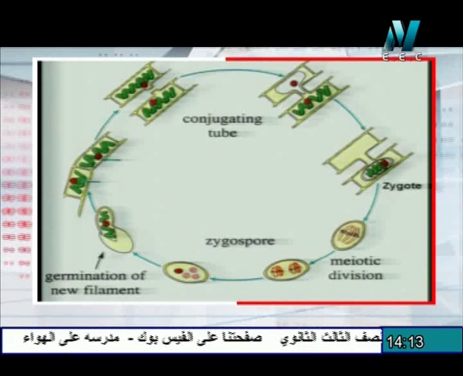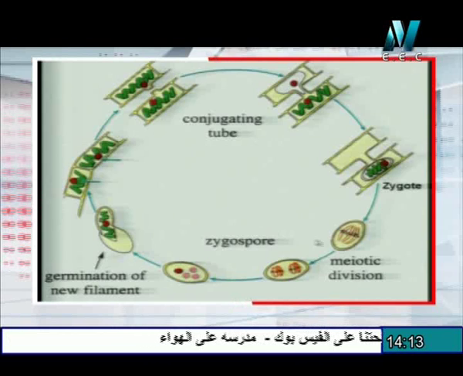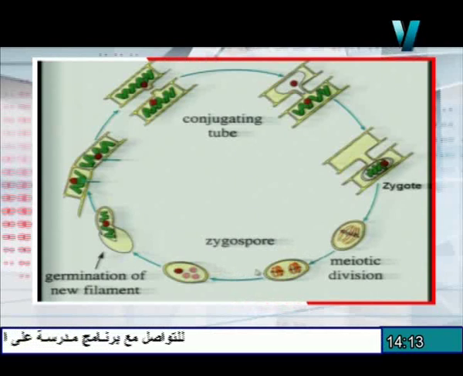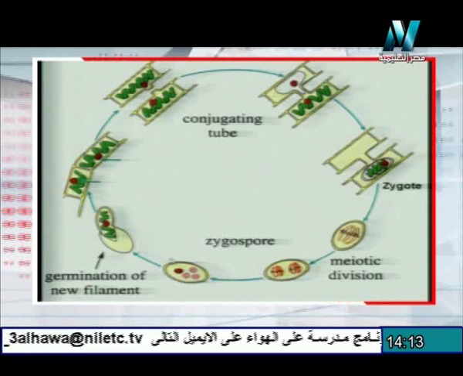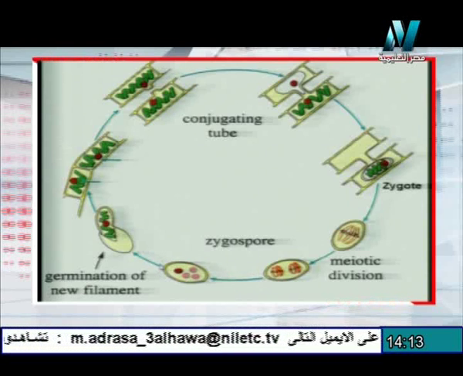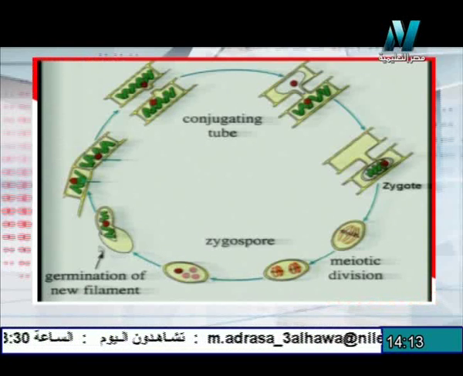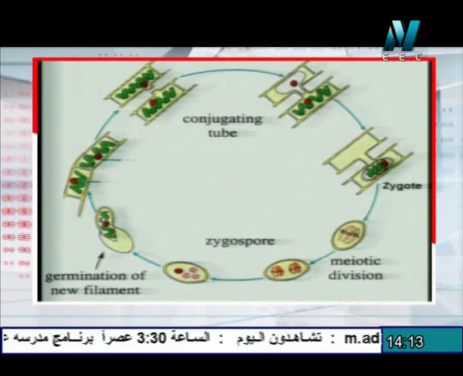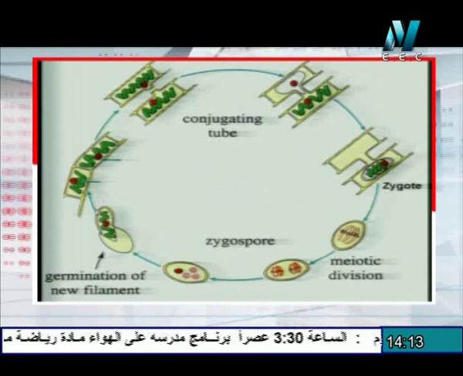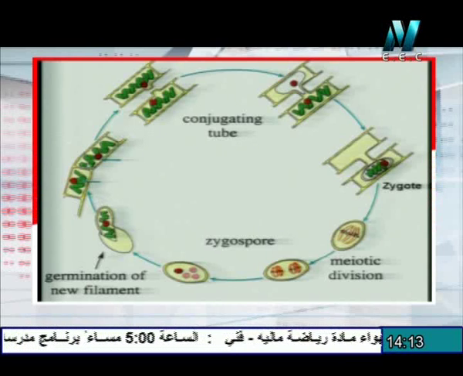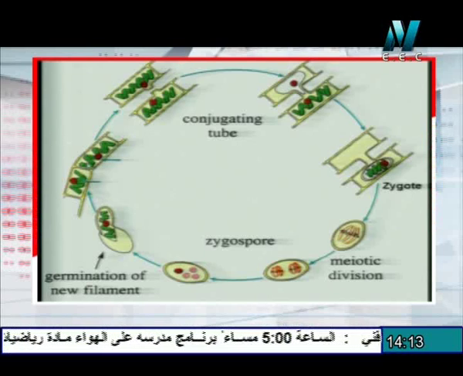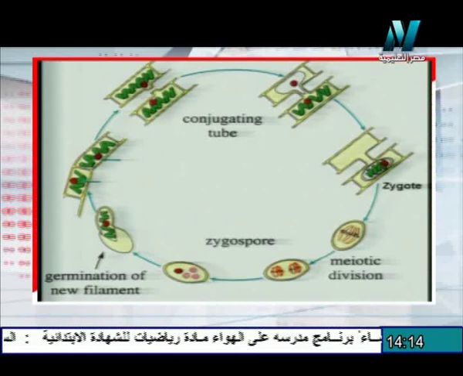So this stage explains meiosis 1, which allows the nucleus of the spirogyra to divide into two nuclei, each of them N. After that, meiosis 2, where four haploid cells form. The germination of the zygospore produces one ribbon of spirogyra containing N or haploid cells that can divide by binary fission as a kind of asexual reproduction during favorable conditions.